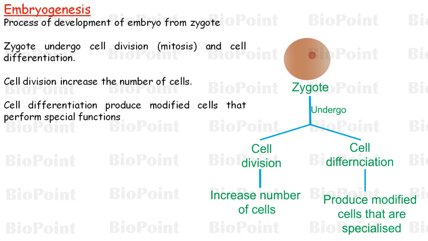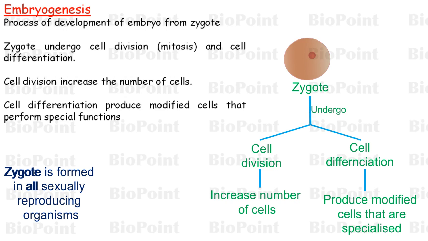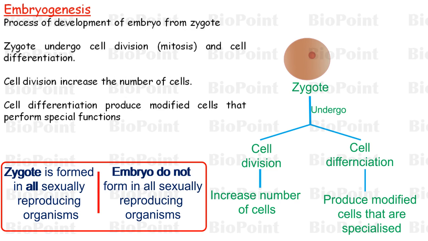Before we proceed further, you must understand that while a zygote is formed in all sexually reproducing organisms, it is not essential that an embryo also forms in all sexually reproducing organisms. There are certain sexually reproducing organisms that do not involve the formation of an embryo in their life cycle. There are certain plants that do not involve the formation of an embryo.